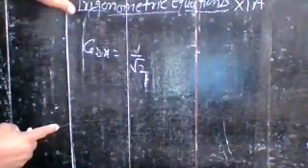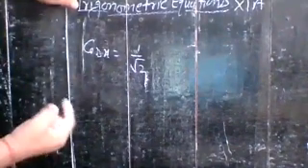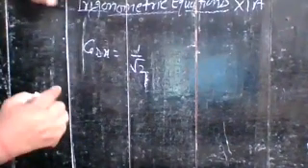So write it. Here you have cos x is equal to 1 by root 2. This is a positive value, and cos x is positive in the first quadrant and the fourth quadrant. Which angle has the value 1 by root 2? Your answer is pi by 4.